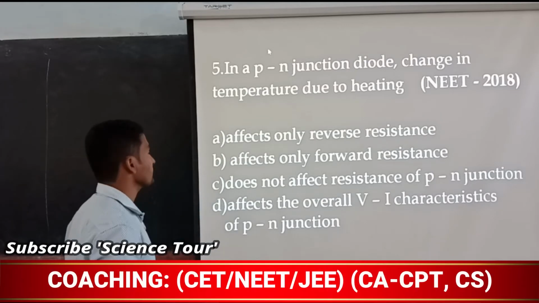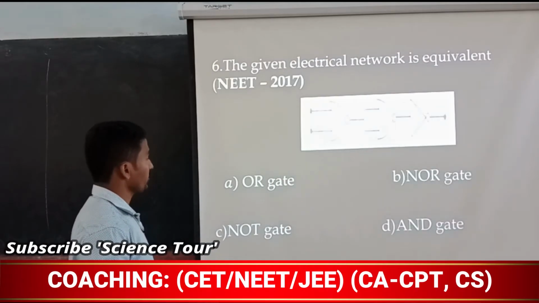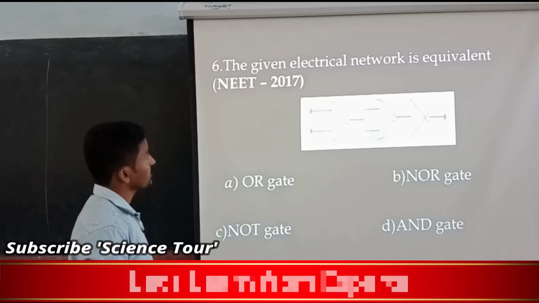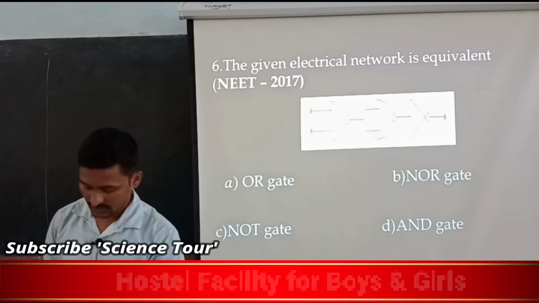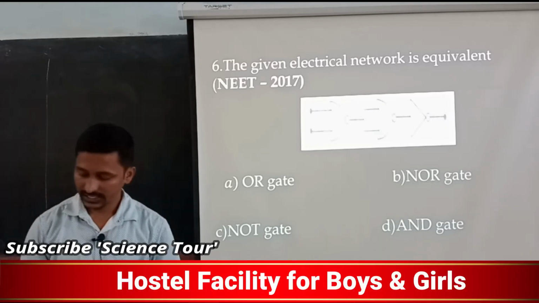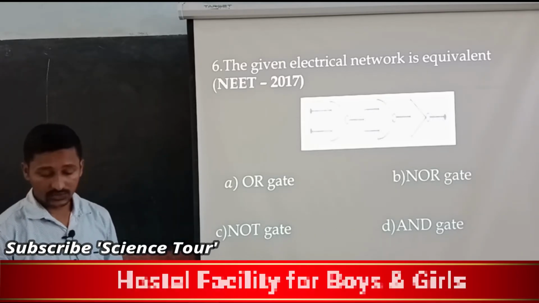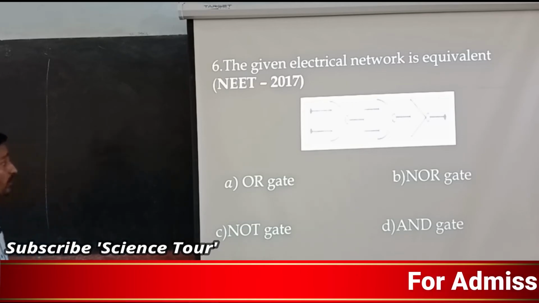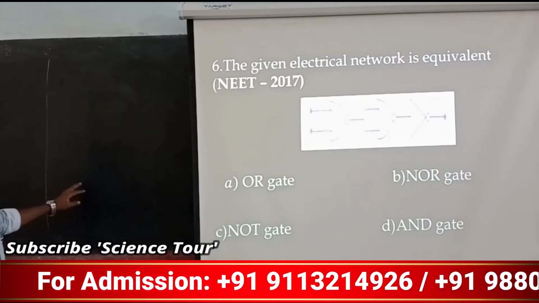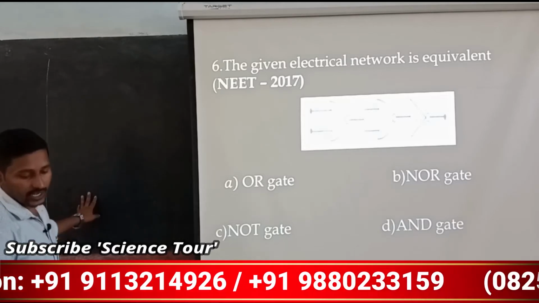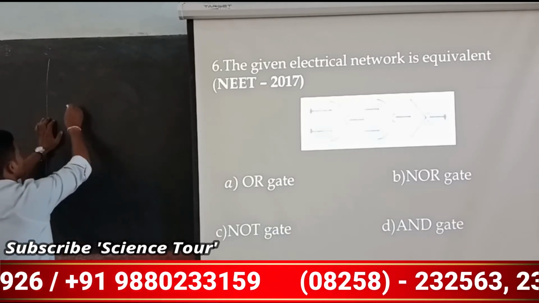Now next we are going to talk about the given electrical network being equivalent to something. Before going to this, once again I am going to tell you the equations. A plus A, what happens?